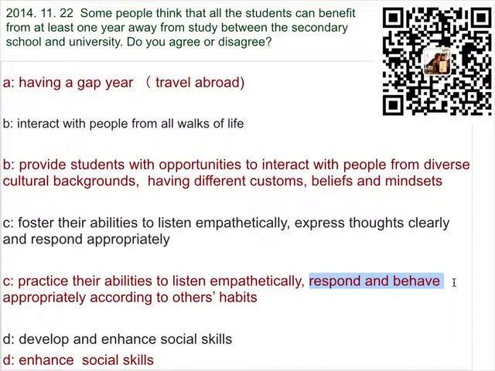Your gestures, your facial expressions. Maybe in a different country, you need to follow their customs. So in this case, we put respond and behave appropriately according to others' habits, because people in different countries have different habits.